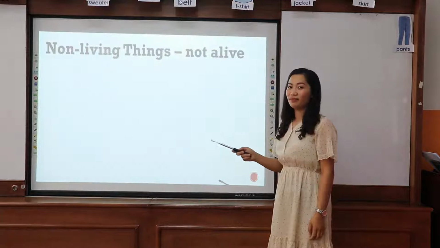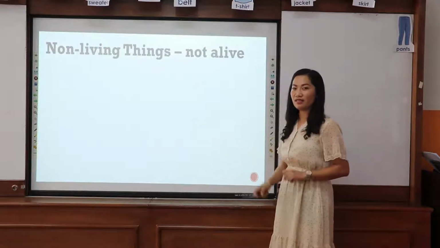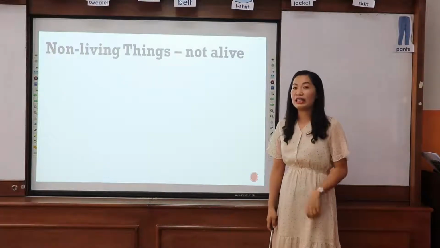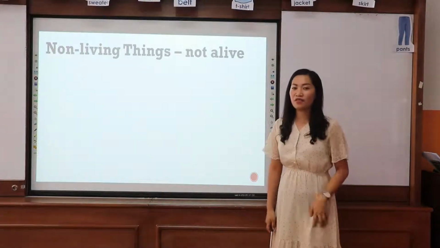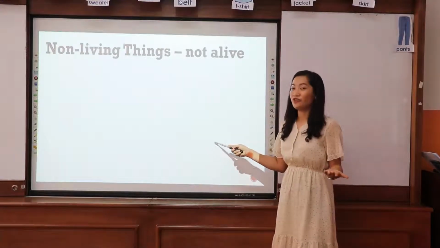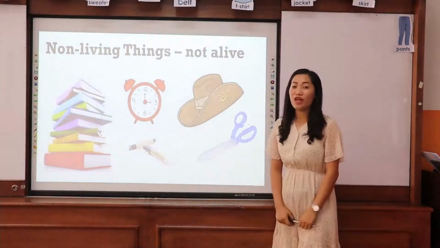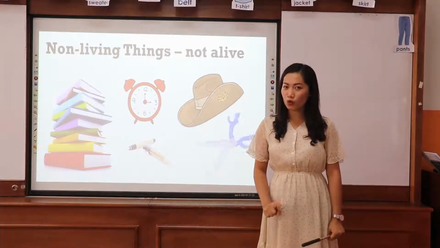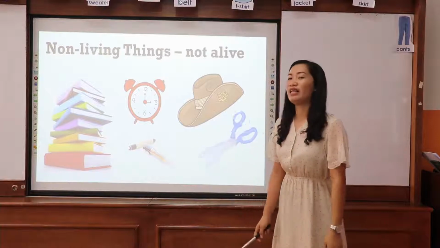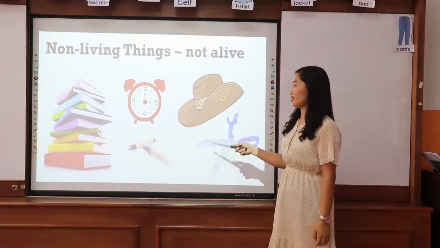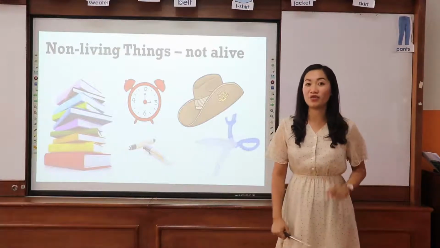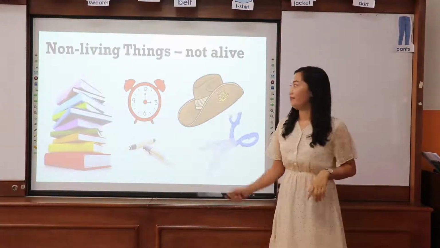Next is non-living things. Non-living things means they are not alive. They are not alive, meaning they are not moving by their own. They cannot eat, they cannot grow. Okay, now let's talk about their characteristics one by one.